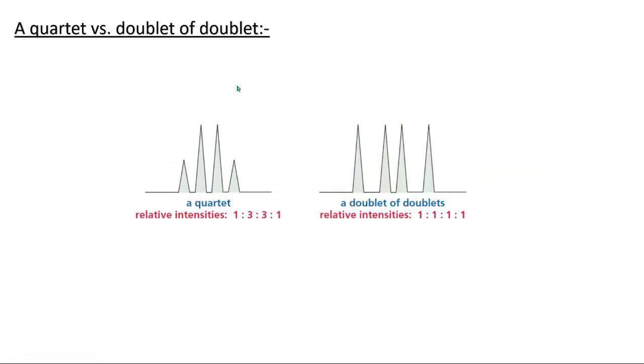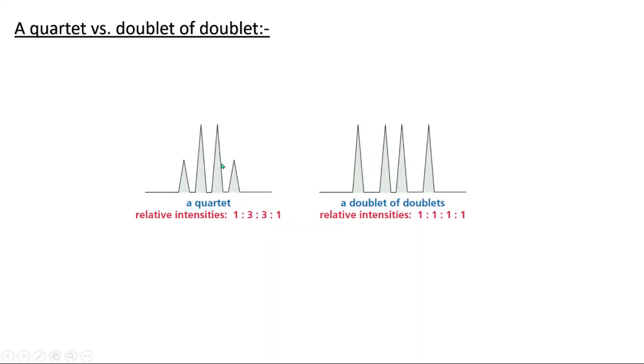Now we come to a quartet versus a doublet of doublets. If I am getting an NMR spectrum having a quartet and also a doublet of doublets, how will I distinguish which is the quartet and which is the doublet of doublets? The intensity ratio will tell. You will get 1:3:3:1 for a quartet, and 1:1:1:1 for a doublet of doublets.